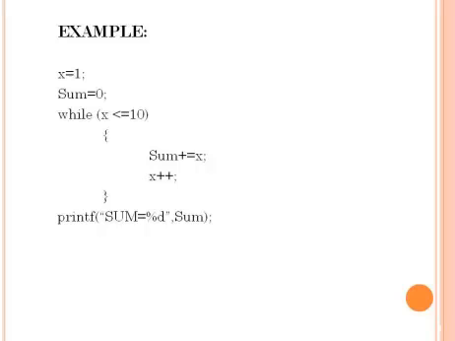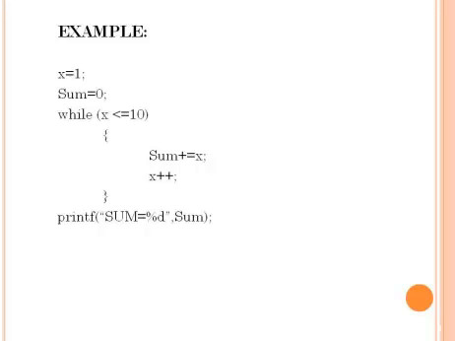After evaluating this expression, the control will pass to the next statement. Here the statement is x plus plus. This means x equals to x plus 1. Whenever control comes here, it will evaluate this expression.